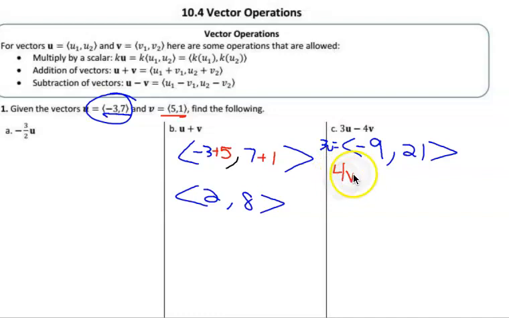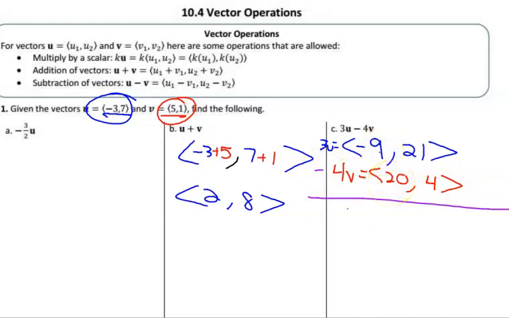So 4v is 4 times 5 is 20, and 4 times 1 is 4. Now I'm going to subtract those two values. 3u minus 4v: -9 minus 20 is -29, that's the horizontal component. 21 minus 4, the vertical component, is 17. So -29 comma 17.